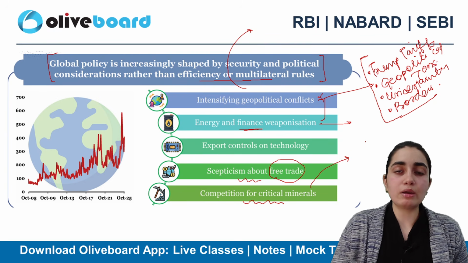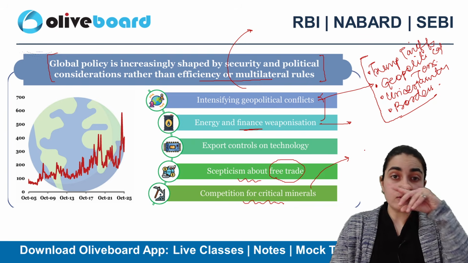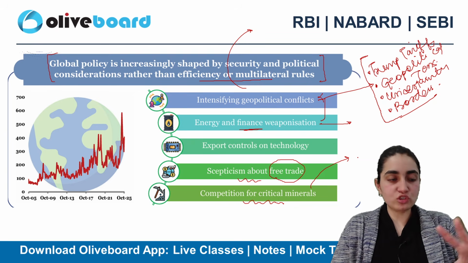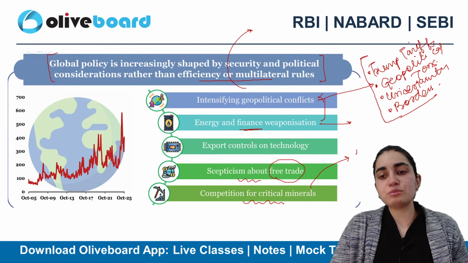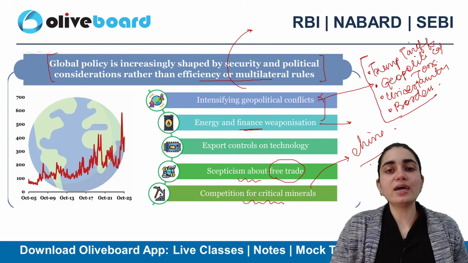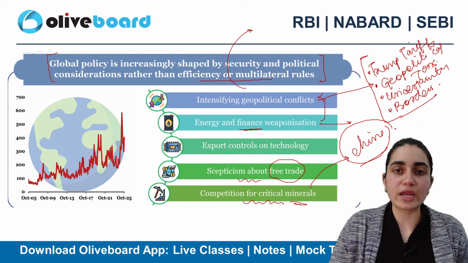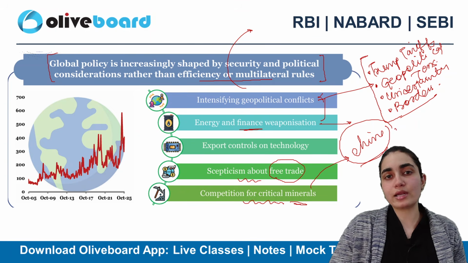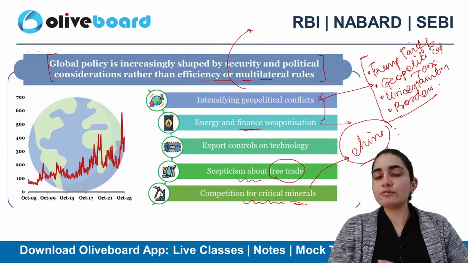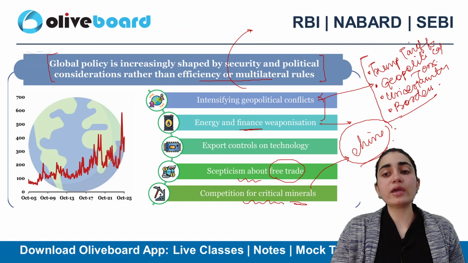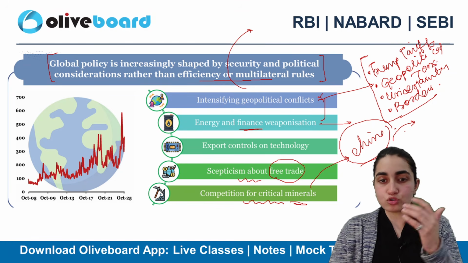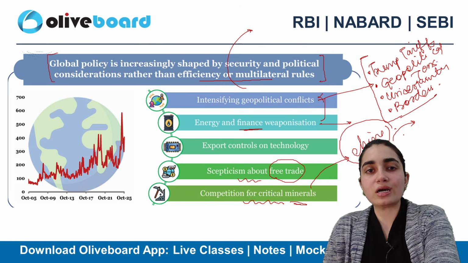Now, just remember it this way: what if we have one country which becomes the world's factory? I'm specifically talking about China. China is the one which supplies a lot of critical minerals, and you need to develop a better relationship with China. If you do not build a better relationship with China here, you can forget about the availability of critical minerals. So exploiting resources in your own country also becomes very, very important to consider.